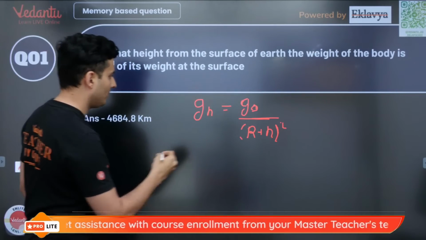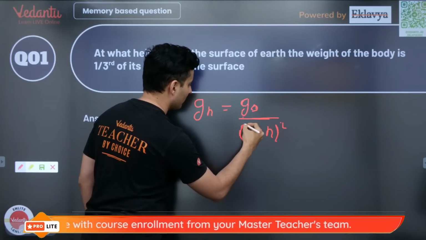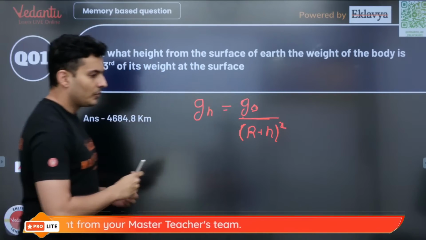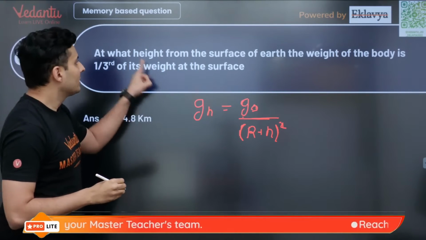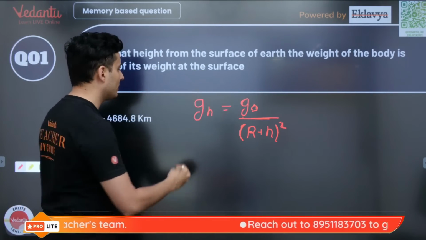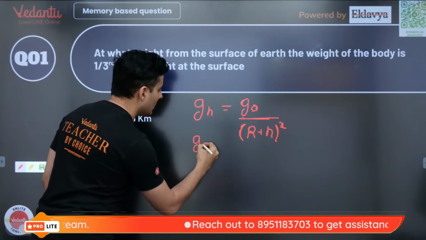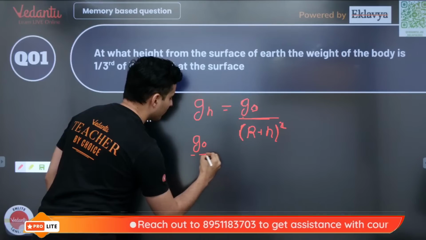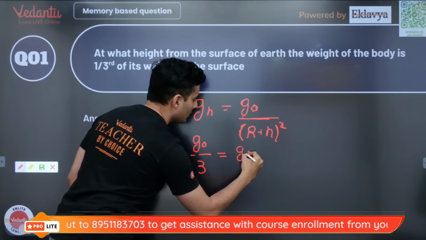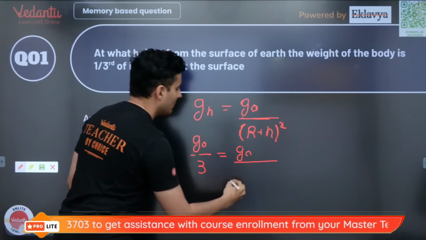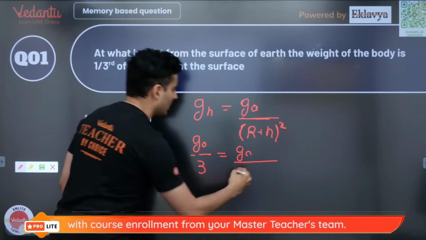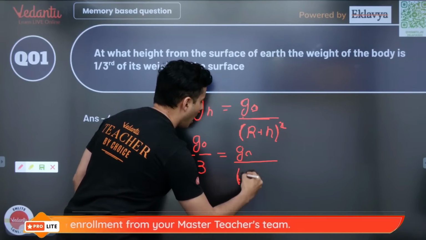Since the weight has become 1/3, the gravity at that height has become 1/3 of g naught. So basically g naught divided by 3 will be equal to g naught divided by, nothing but this one over here, r